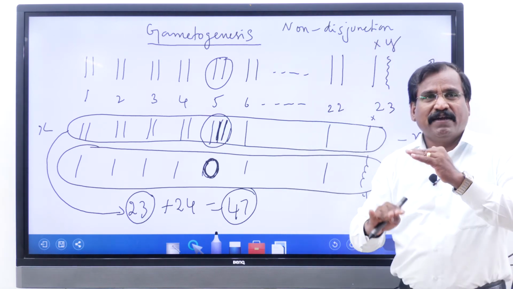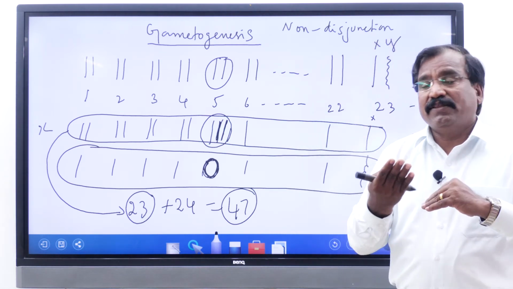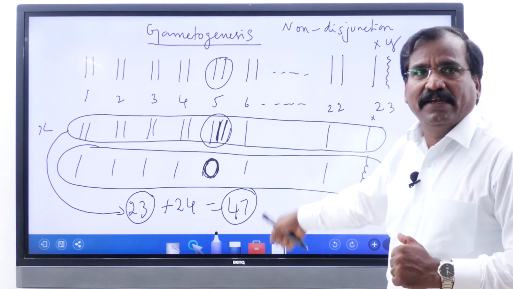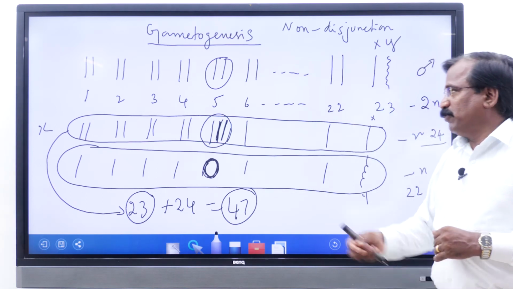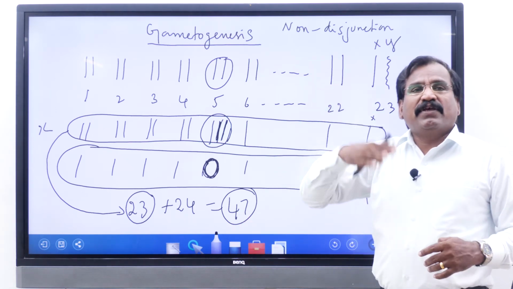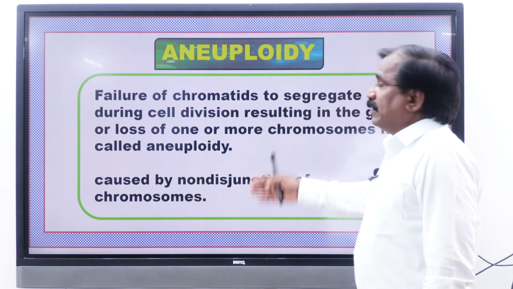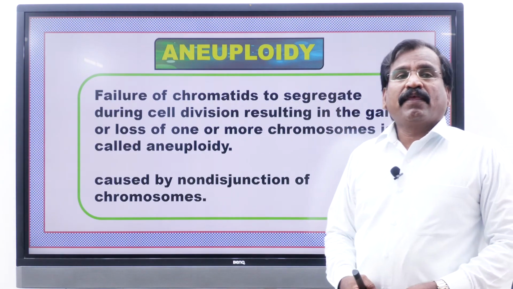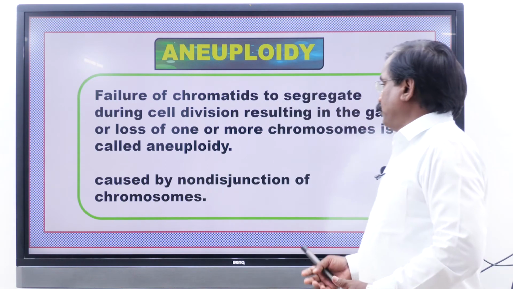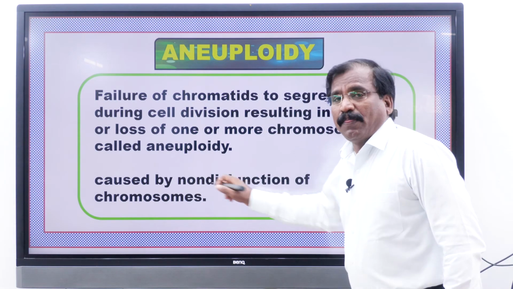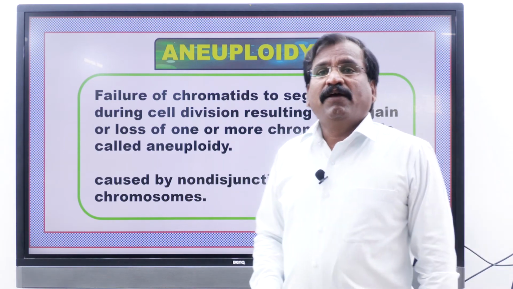Okay, chromosome number decrease, increase ஆகிறது. This event is called non-disjunction. Because of this reason only there is an increase or decrease in the number. Okay, very clear? This is the mechanism of aneuploidy. It is because of the non-disjunction of the chromosomes.